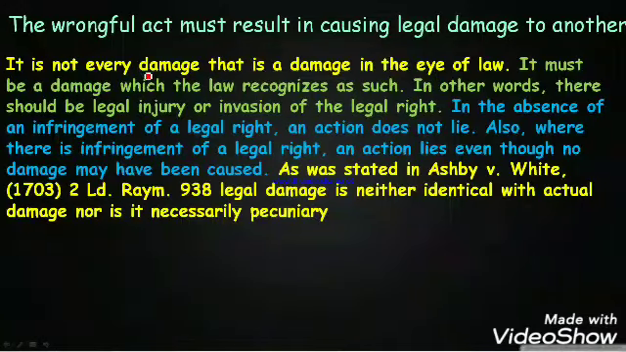The wrongful act must result in causing legal damage to another. What does it mean? Let's try to understand this. Not every damage is a damage in the eye of law. Why? Let's take an example. There was a fire in your neighborhood.